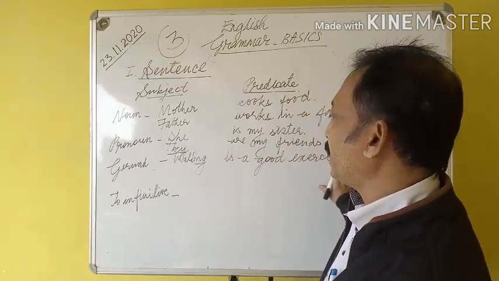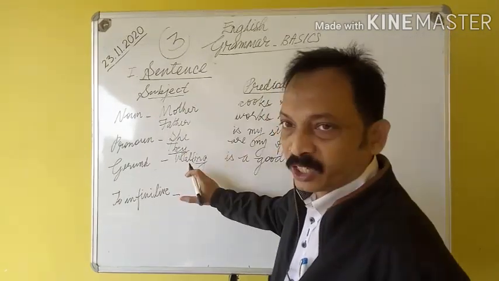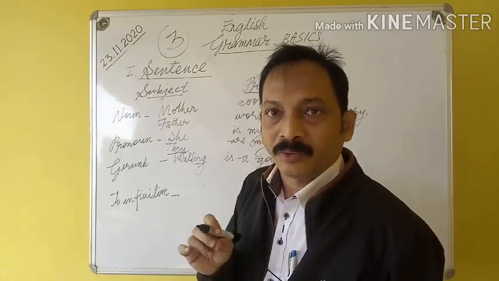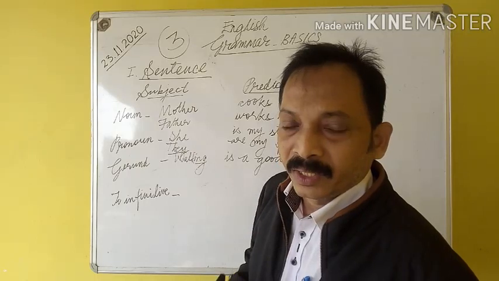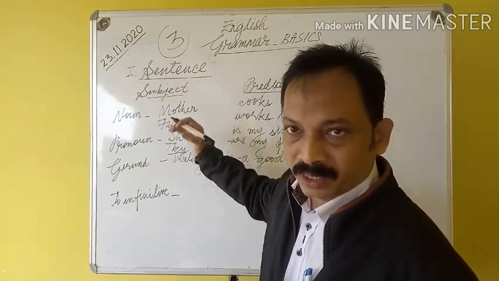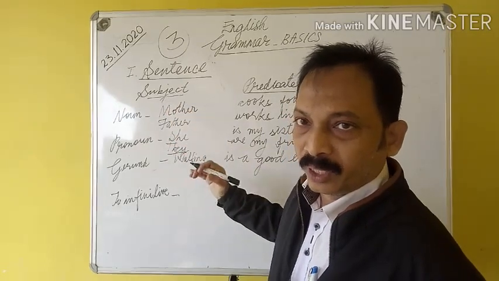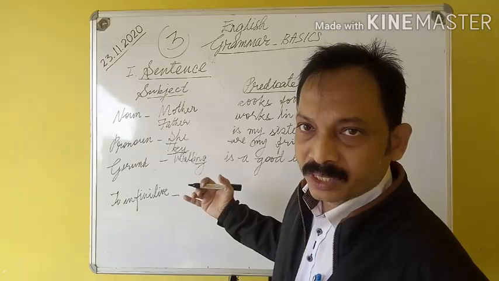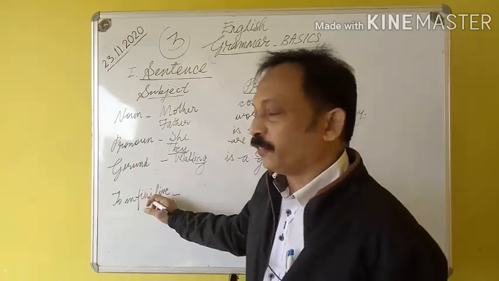So it is the predicate and walking is the subject here. When we add ing to a verb, we get a gerund that can take the place of a subject noun. Wherever you can use a noun, in the same place as the subject you can use a gerund also.